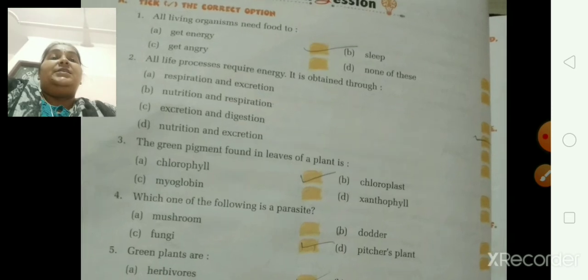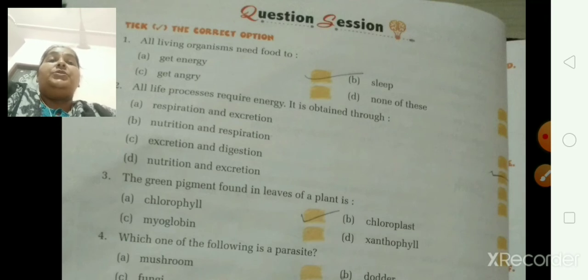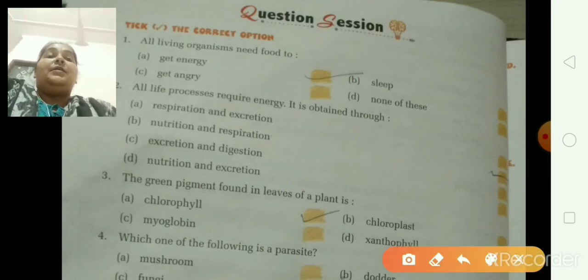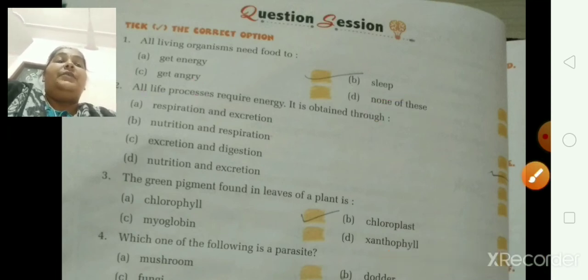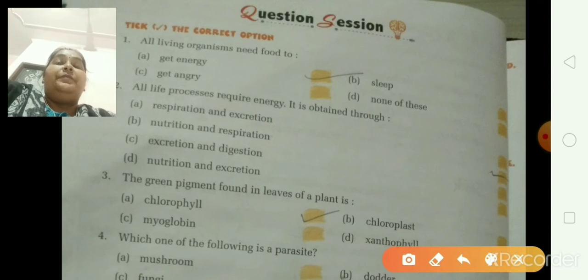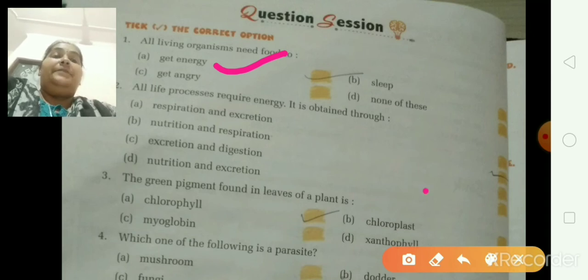First is tick the right option. All living organisms need food to get what? The options are get energy, sleep, get angry, none of these. What would be the right answer? Do you know? Okay, I am saying get energy is the right answer. Clear?